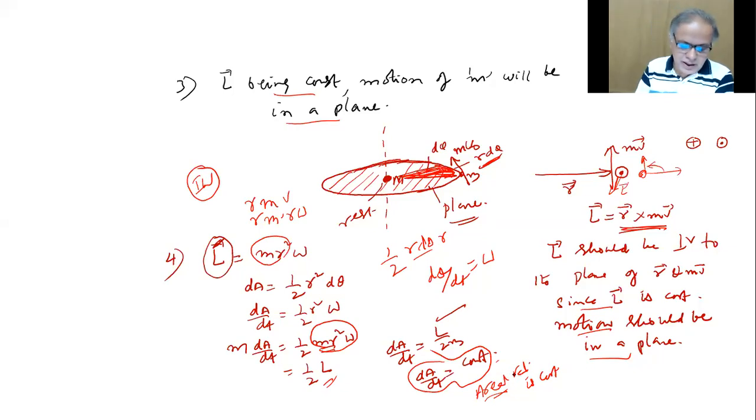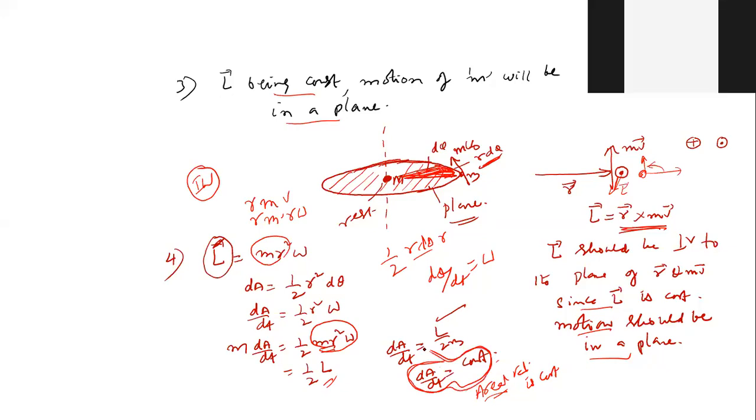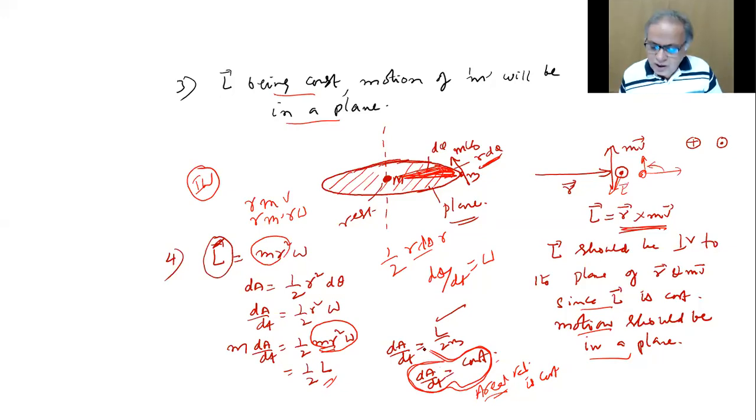So, have you really followed this? L being constant, motion is in a plane. L being constant, one more additional result we have seen: dA by dt is constant. Remember what we talked about for sun and earth.